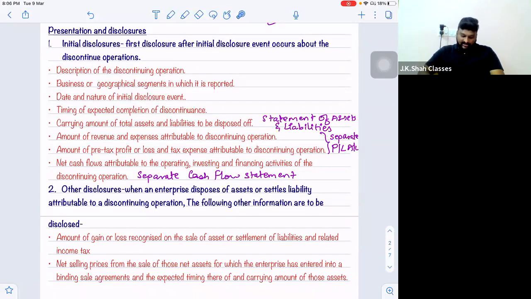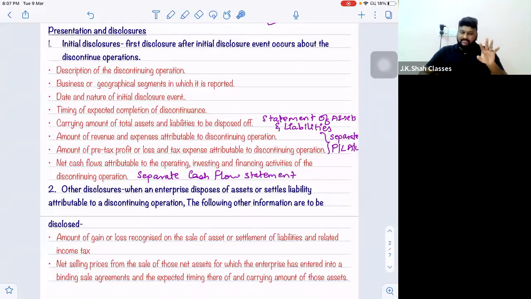Plus one more disclosure: the net selling prices from the sale of those net assets for which the enterprise has entered into a binding sale agreement, and the expected time thereof, and the carrying amount of those assets. Now please understand what this next point is. It says when an enterprise with respect to a discontinuing operation has entered into an agreement with another party for selling certain assets, right? You have entered into an agreement that I will sell you these assets.